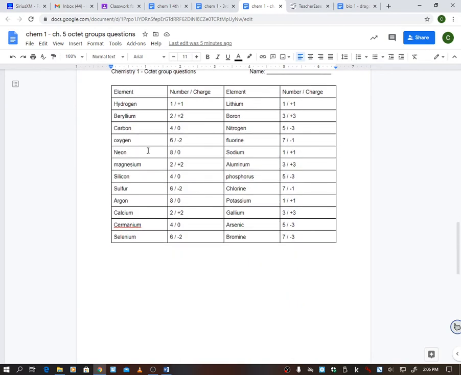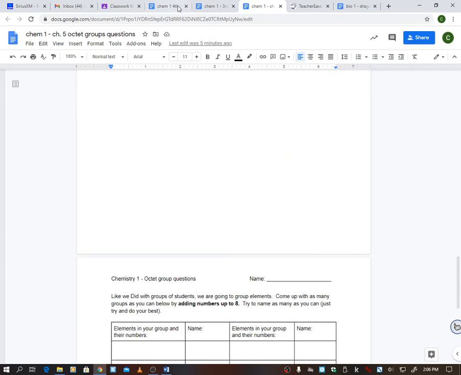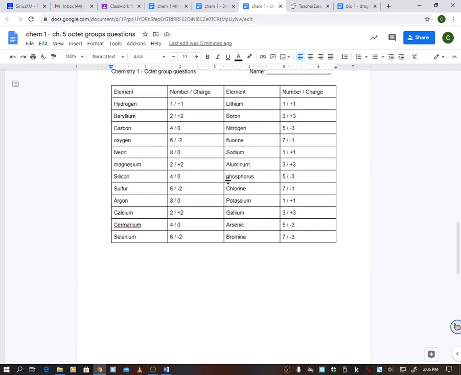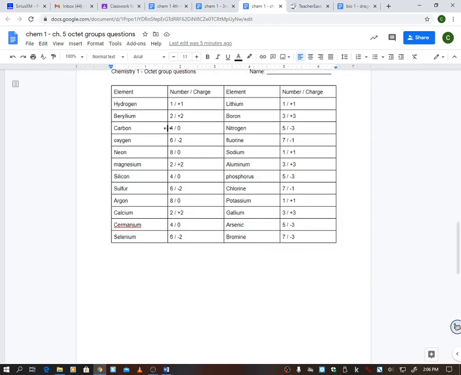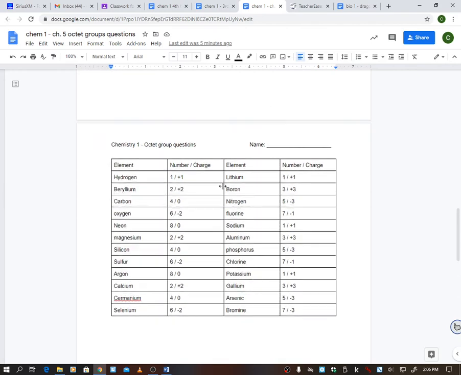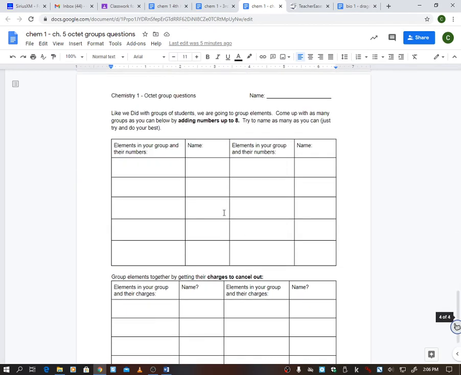All right, so here's the deal. I've got your element, and I have a number and charge. And so that I didn't take up an entire sheet here, I did another column of elements with their number and their charge. So remember, Emma had a number of 4 and a charge of 0. So you can see that on here. Look at germanium here. A number of 4, a charge of 0. So this is like what Emma had. I'm sorry, Emma, you're the first one on there, so I just keep using you. So you can look here and you can see all these charges and their numbers.